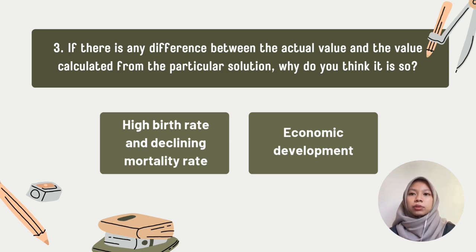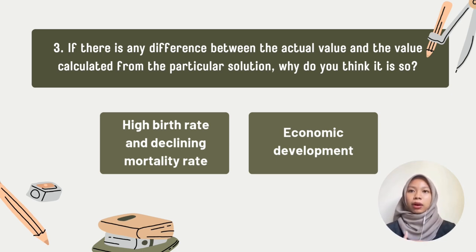Okay. First of all, a high birth rate and declining mortality rate have been the major factors that contributed to the high growth rates of population in Ethiopia. Fertility has been on the rise over the past decades, and there has also been a slow but persistent decline in mortality despite war and natural disasters.